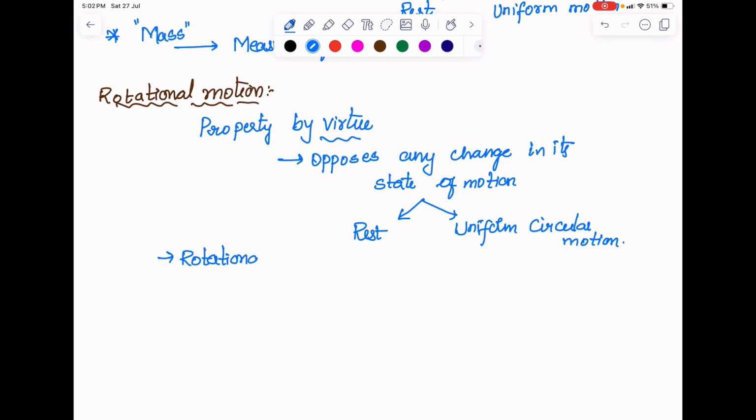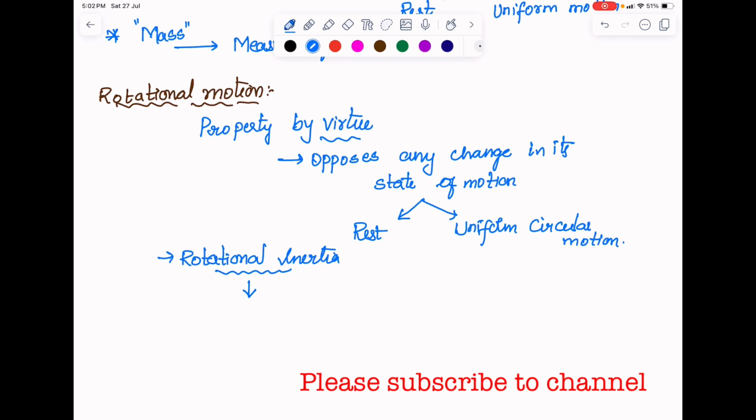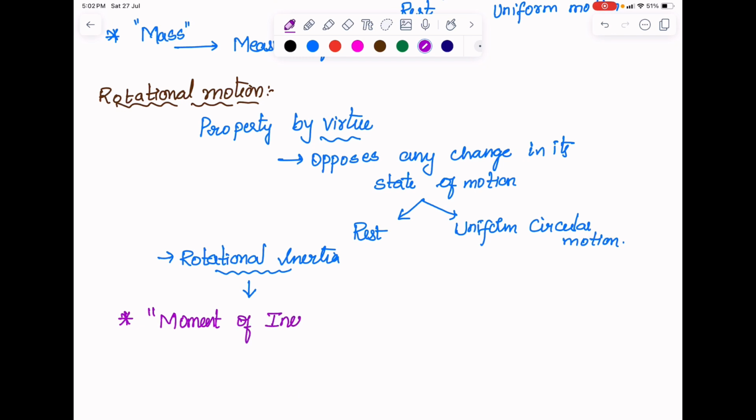We call this property rotational inertia, and thus we need something to measure this rotational inertia, just like mass in translatory motion. The entity we call moment of inertia. That's it, in simple words: moment of inertia is the measure of rotational inertia.